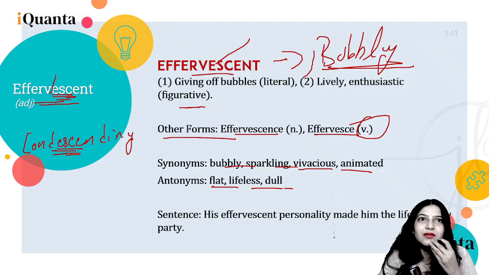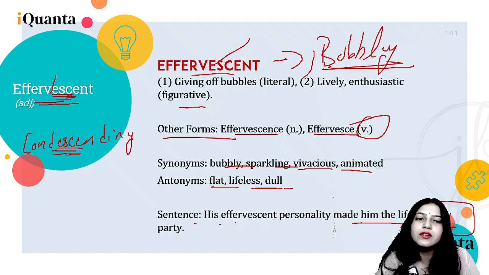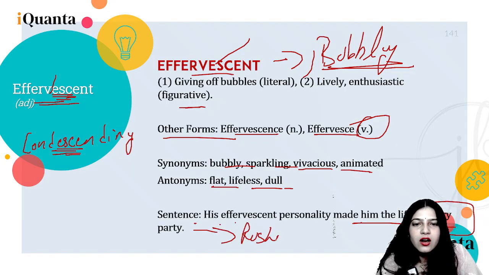They are the antonyms. Unexcited. Sentence: his effervescent personality, which means bubbly personality, made him the life of every party. So this sentence actually reminds me of one of my friends, Roshan.